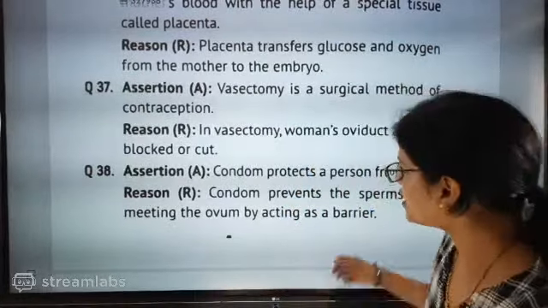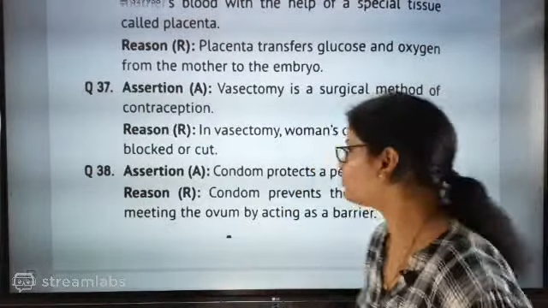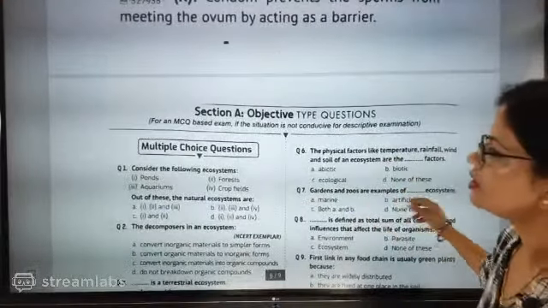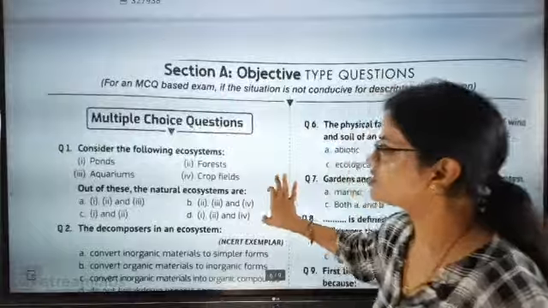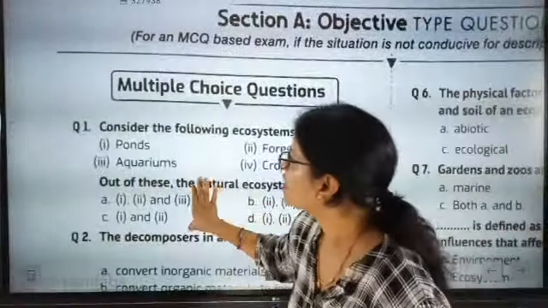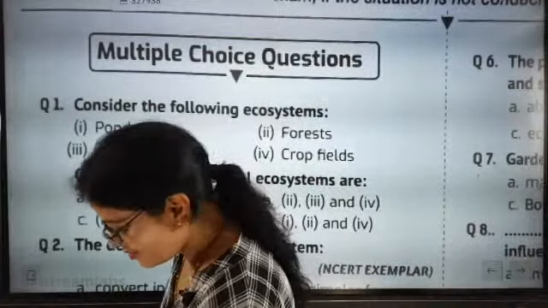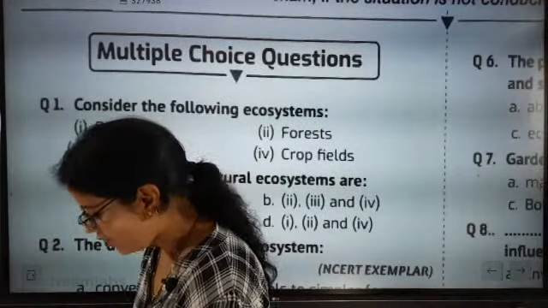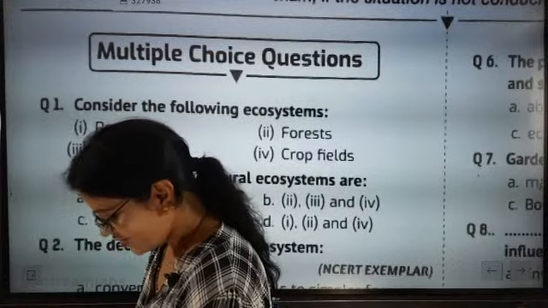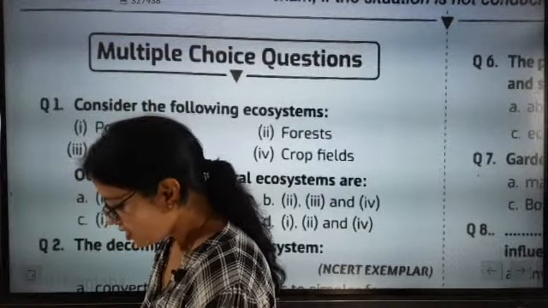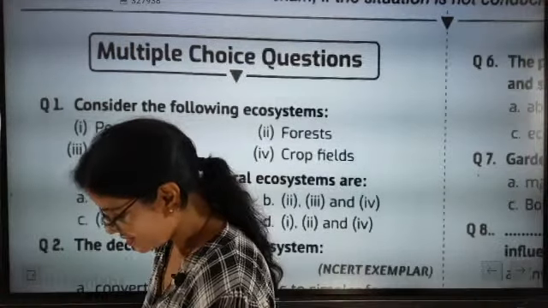Exactly, a person means it will be going for male only. Okay, this brings the end of the reproduction chapter. Maybe female, how can this be possible? You are really allowing me to cry today. Think about it nicely, beta.